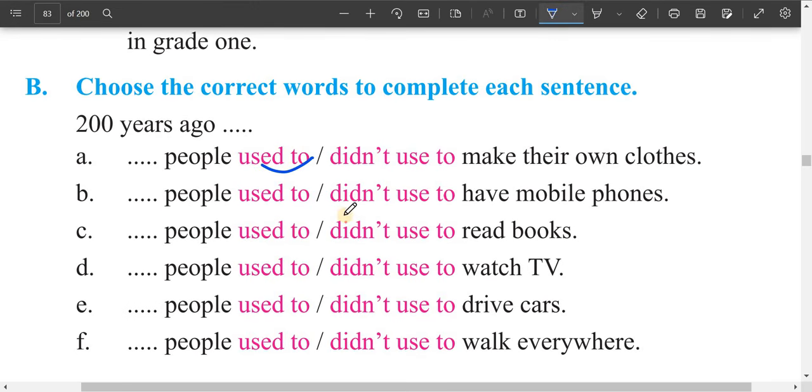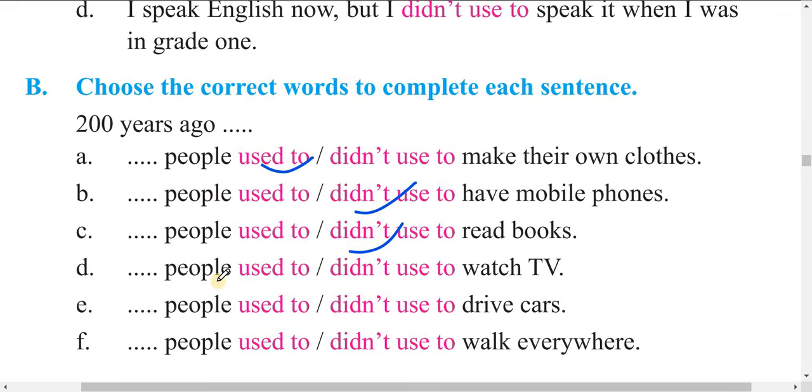And second one, people didn't used to have mobile phones. Now, people didn't used to read books. At that time, people didn't used to read books. Next one, people didn't used to watch TV. Now, E. People didn't used to drive cars. Nowadays people drive cars, but in the past they didn't used to drive cars. Last one: people used to walk everywhere.